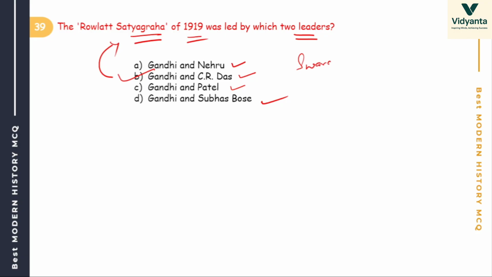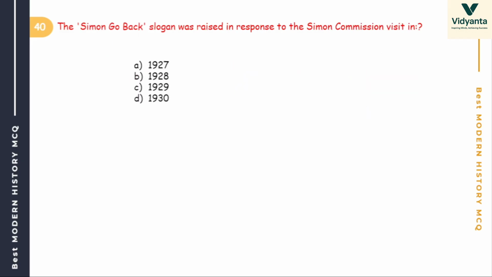Remember, Swaraj Party. Swaraj Party, led by Motilal Nehru and C.R. Das. Formed by Motilal Nehru and C.R. Das. Next, Simon Go Back slogan was raised in response to Simon Commission visit in the year 1927, 28, 29, 30. Simon Go Back.